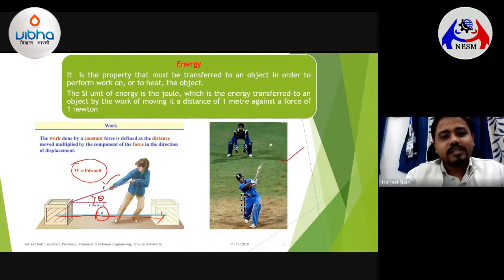So here also he has spent some kind of energy, and also you could say that work has been done by him in order to displace the ball from near his bat to the ground. So that is actually known as energy. Energy is nothing but a property that must be transferred to an object in order to perform work on or to hit the object.